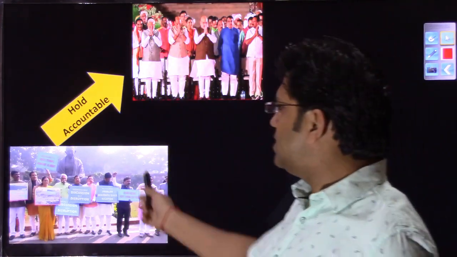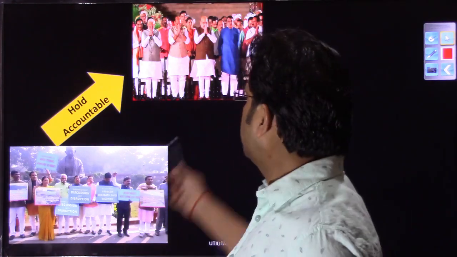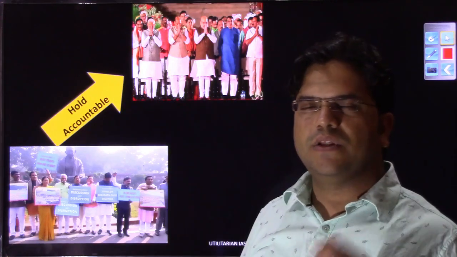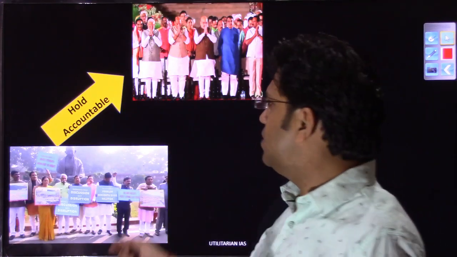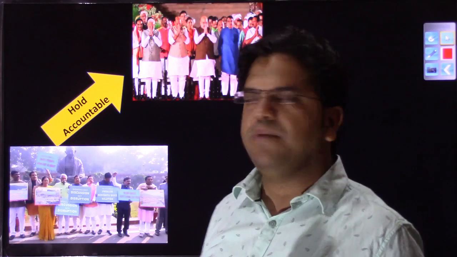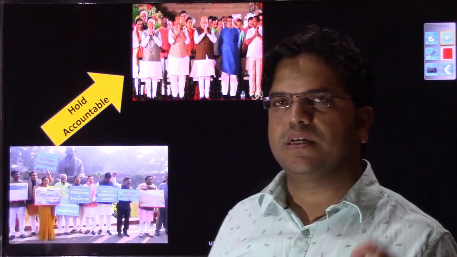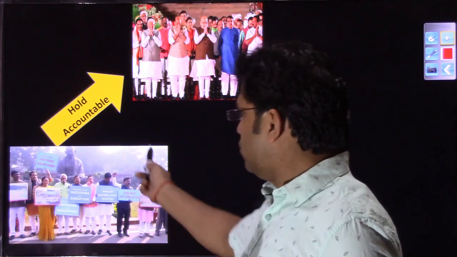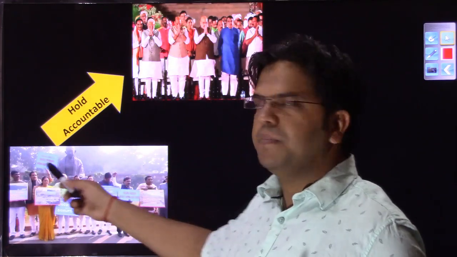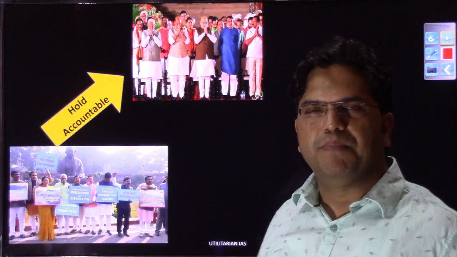What is the job of the legislature? The job of the legislature is to enact the laws. What is the job of the executive? The job of the executive is to implement those laws. So if there is any scheme that has been designed by parliament, or by a state assembly, those will be designed by these people, and this executive will implement those laws.